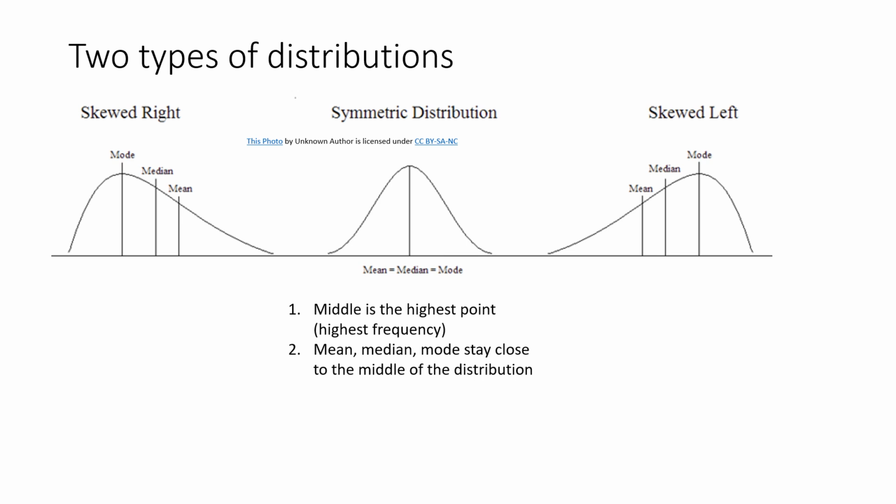And as you can see from this diagram, the mean, the median, and the mode will be somewhere in the middle of that distribution, or they stay close to the middle of that distribution if the data is symmetrically distributed.